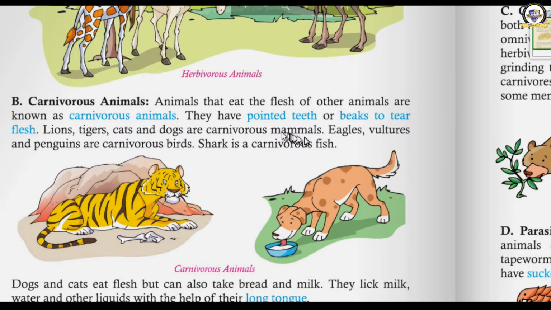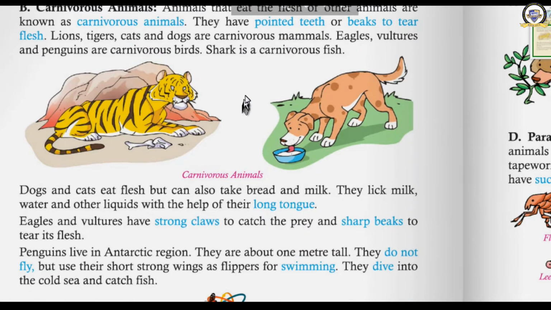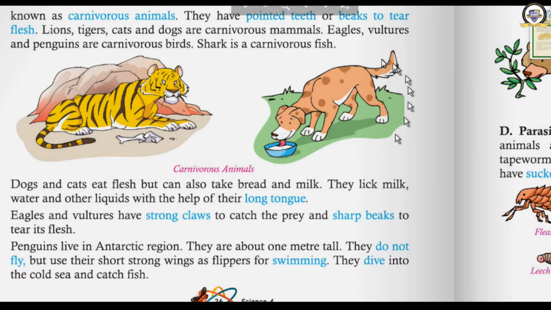They are the carnivorous mammals, and eagle, vulture, penguin, etc. are carnivorous birds. You have heard about shark, a huge animal, fish, right? It's a kind of fish only, no? That is a carnivorous fish. What is carnivorous fish? Eats the flesh of other fish or other animals, right? These are carnivorous animals. Clear now? They have pointed teeth. They have tearing teeth also. That pointed teeth is known as tearing teeth at their front.